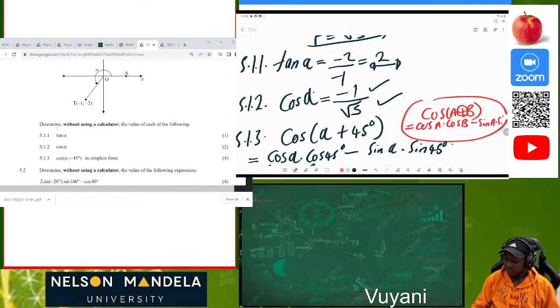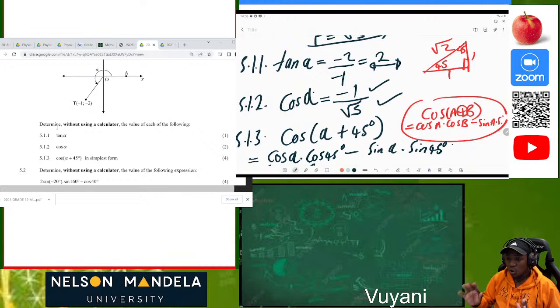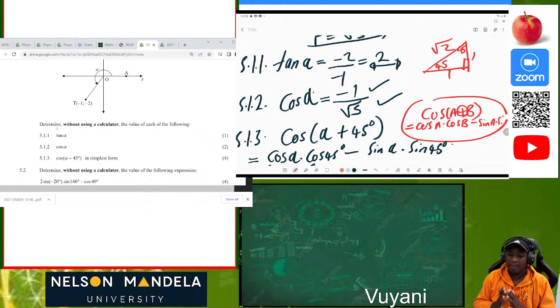So in this case, we are dealing with 45. So you must draw your special triangle for the angle 45 degrees. It's going to be in this order. We have our 90 here. Then we draw our triangle. So we have 45 and 45. Then it's going to be 1, 1, and root 2. So always know the special triangles by heart so that you can apply them with immediate effect. So now we know this special triangle.